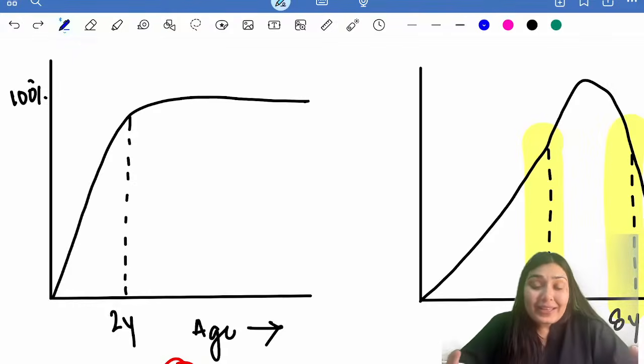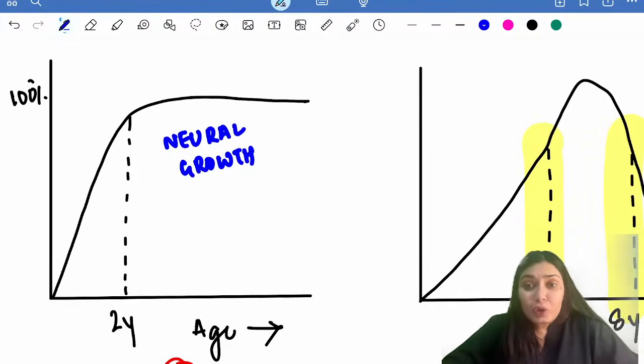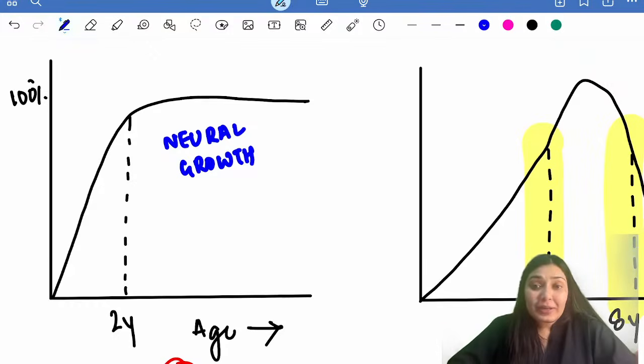So what is this graph depicting? This graph is depicting neural growth. When we talk about the neural growth, the CNS growth, then till 2 years of life, the majority of the growth happens. Ninety percent of the growth happens till 2 years of age. Thereafter, the remaining growth happens. So this is depicting the neural growth.